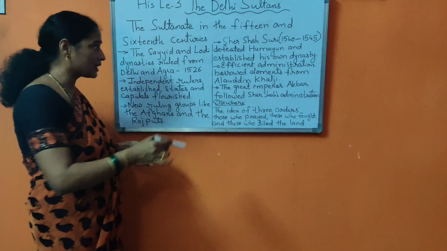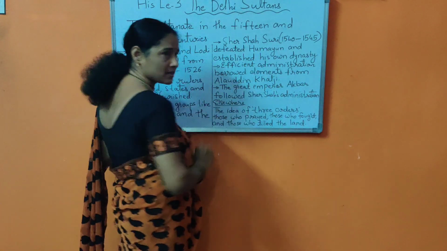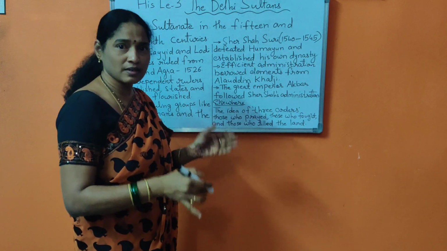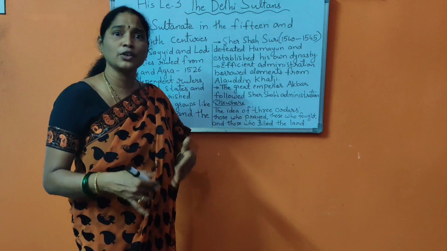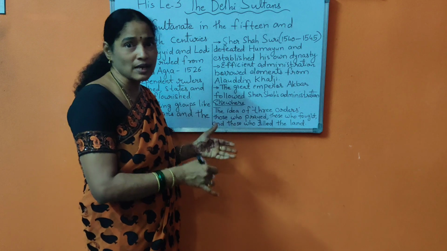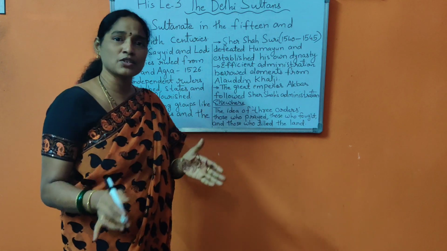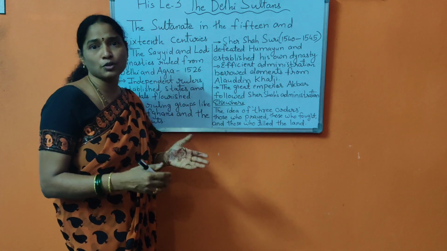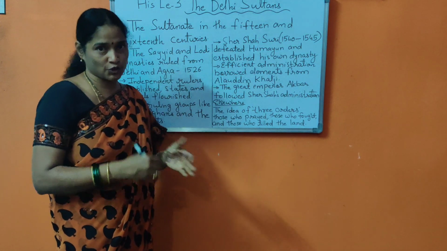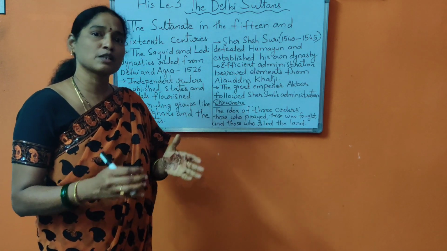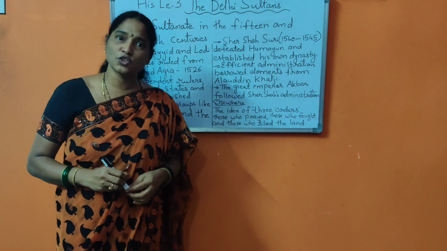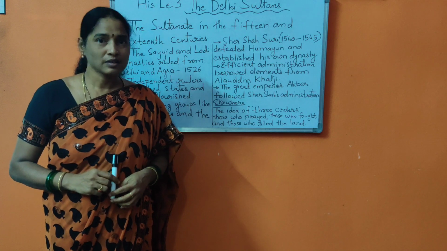One example we can take is the Suri dynasty. After 1526, we see how they established their new dynasty, known as Suri, and its administration was very efficient because many elements were borrowed from Alauddin Khalji, which led to successful administration. So this is the end of the lesson children. Read the textbook. Thank you children.